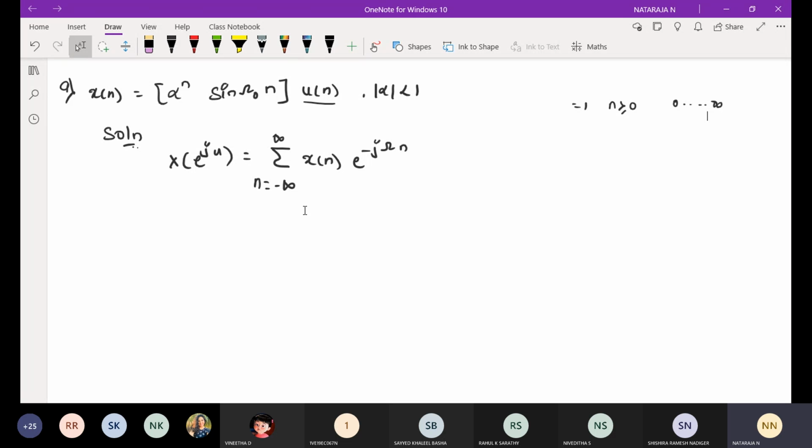Take 11th problem. Evaluate the DTFT of the signal x of n. Find the expression for magnitude and phase.